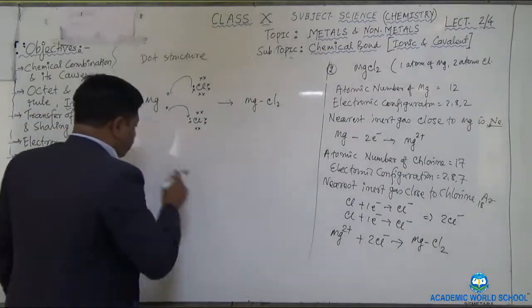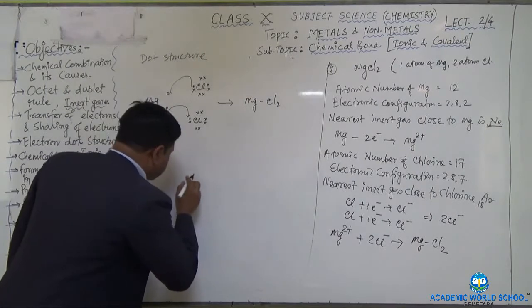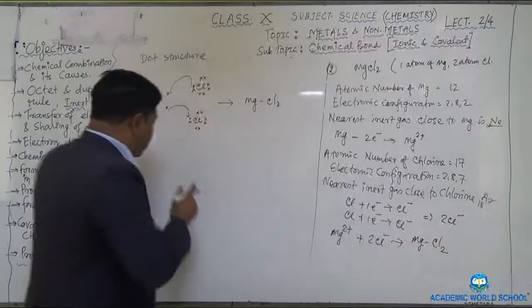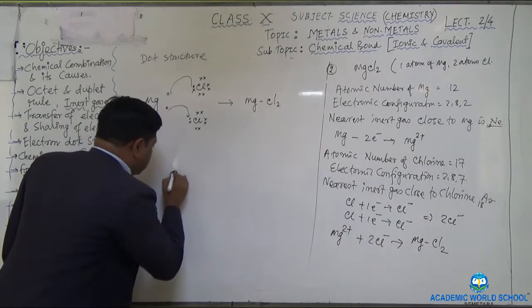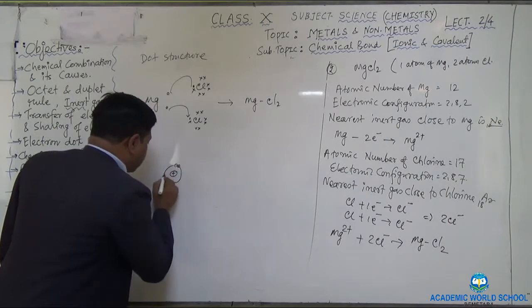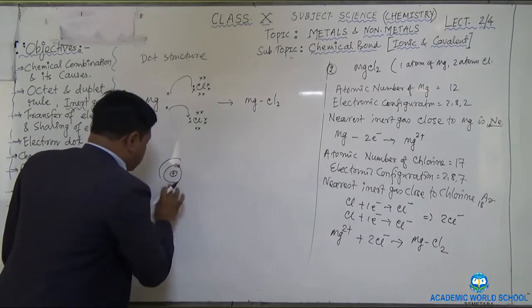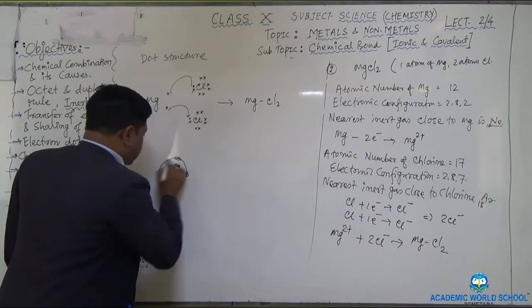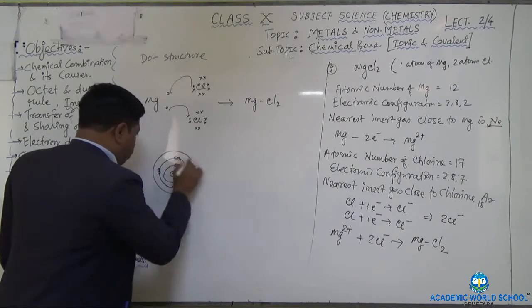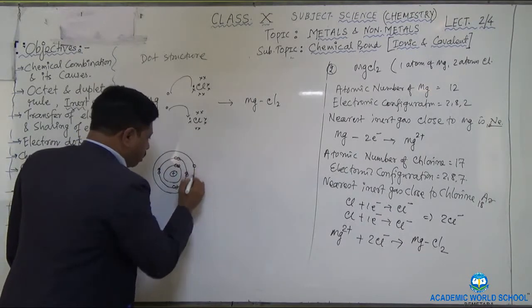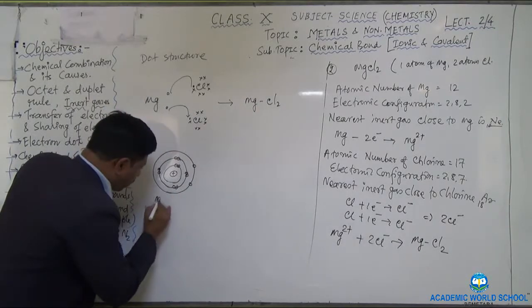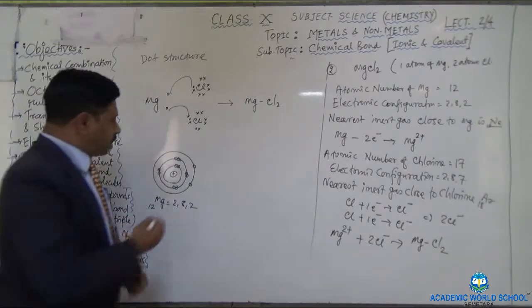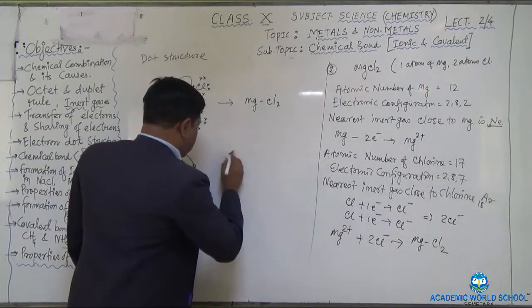Now, how to show it using the orbits? Like this, you draw the orbital structure of the magnesium. Let me draw. First is the nucleus, first orbit, 2 electrons. Then the second orbit, 8 electrons, 4, 6 and 8. And the third orbit, which is the last orbit, contains 2 electrons. So here you write Mg, 2, 8 and 2. Understand? Then here you draw the chlorine atom. One chlorine atom you draw here.